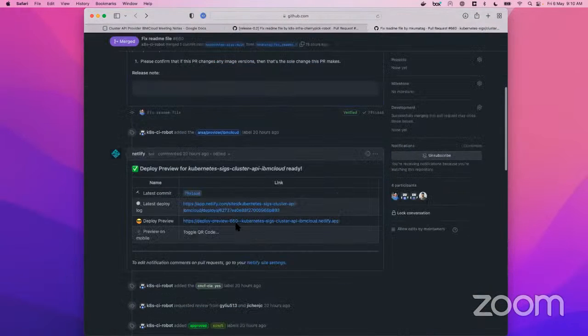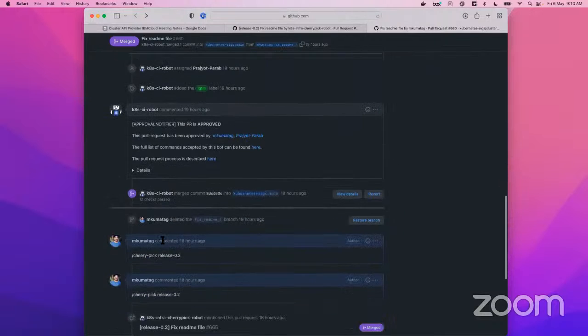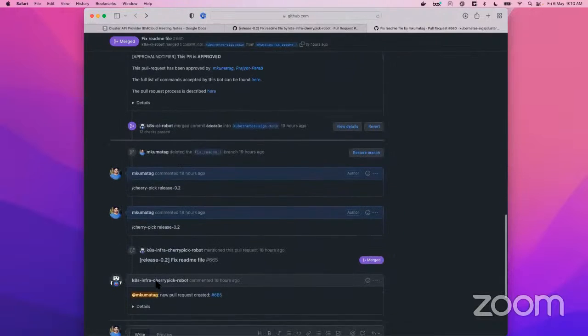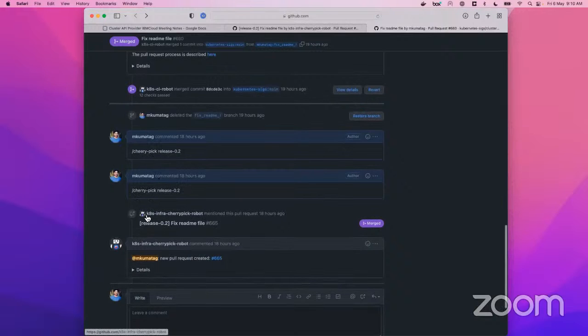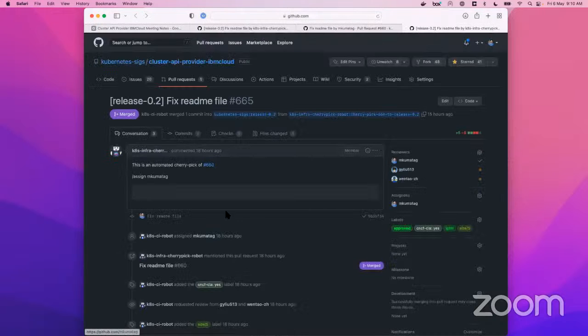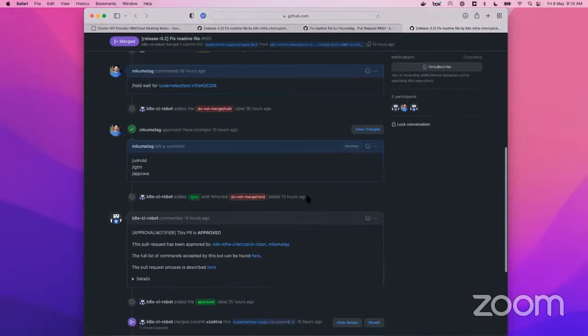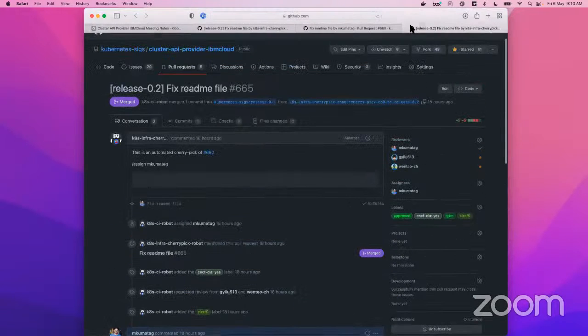This is a small README fix for the table, and the meeting invite also. Once it got merged into the main branch, I did this cherry pick. There's a typo here. Anyway, the cherry pick, you can have a hyphen in between, or it's also one word. Without the hyphen you can also have cherry pick, and it takes a branch name where you want to create the cherry pick. So this is what got created as a result, which merges into release-0.2. So you can just merge it, right? That's how it works.